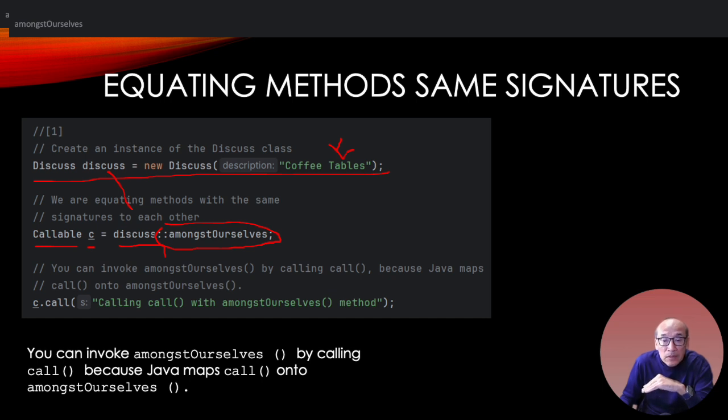Here's an actual class at runtime. I instantiated this class. Here's a method that matches that interface. Now that interface can call with a parameter, remember that single string, but it's not calling itself. It's not calling an interface. You can't instantiate an interface, but the interface can call the method that it has been instantiated with. This is kind of like assigning a variable, but you're assigning a method to an interface. You can now invoke this through this interface, because Java maps call to my method since they are the same signature.